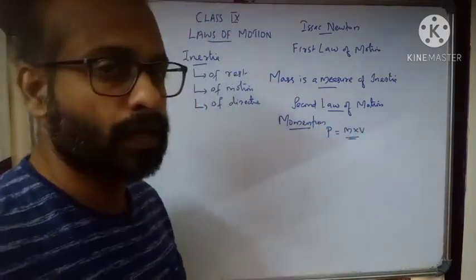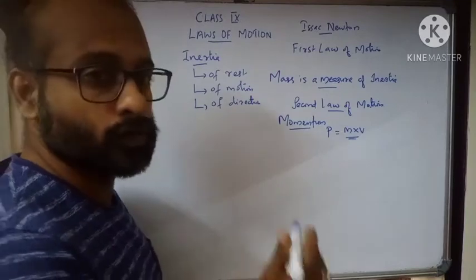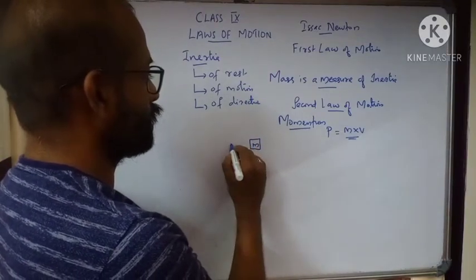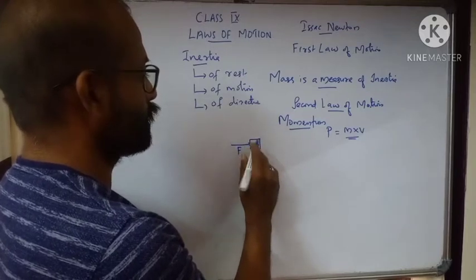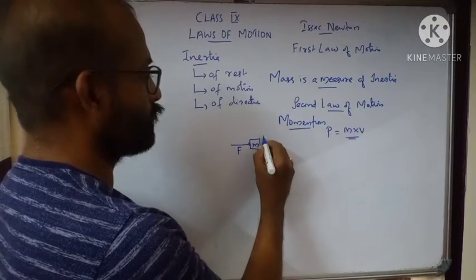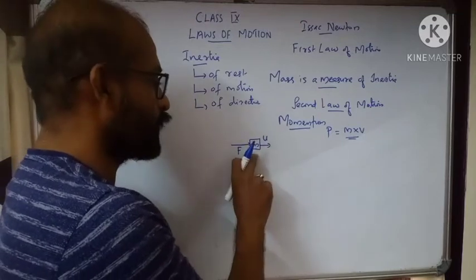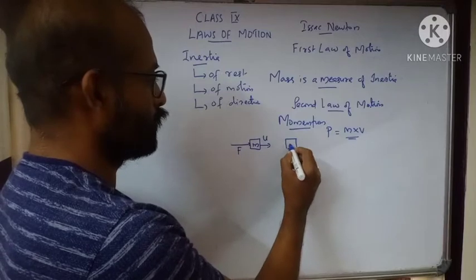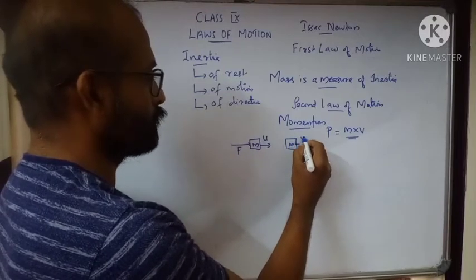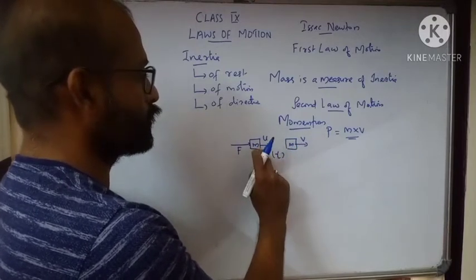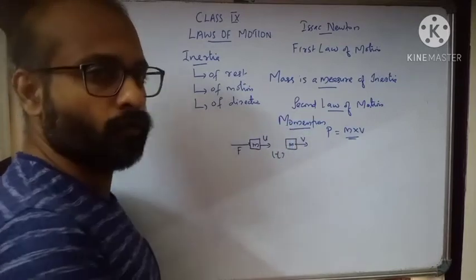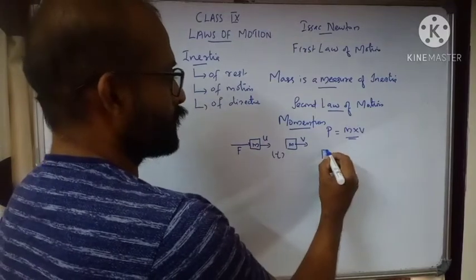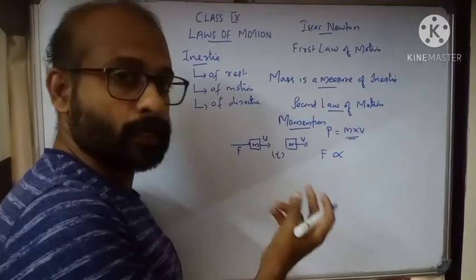According to Newton's second law, if you exert a force on an object, we can say we have an object of mass m. We exert a force on the object. Let the object be initially traveling with a velocity u. What happens when you exert a force on the moving object? Its velocity will change. I can say now the same object is moving with a velocity v. Let t be the time taken to change the velocity from u to v. According to Newton's second law, the force acting on this object is directly proportional to rate of change of momentum.